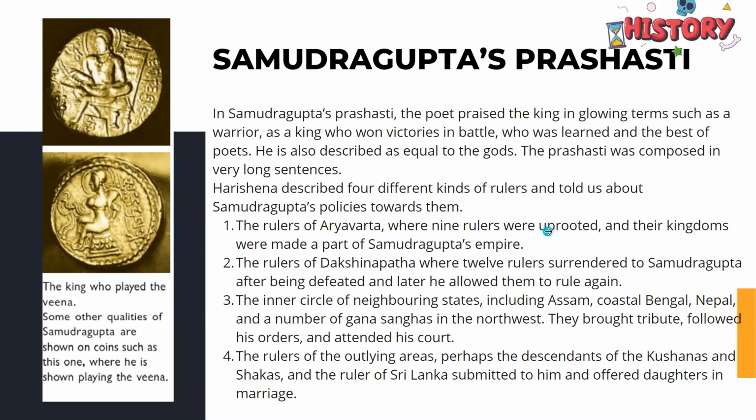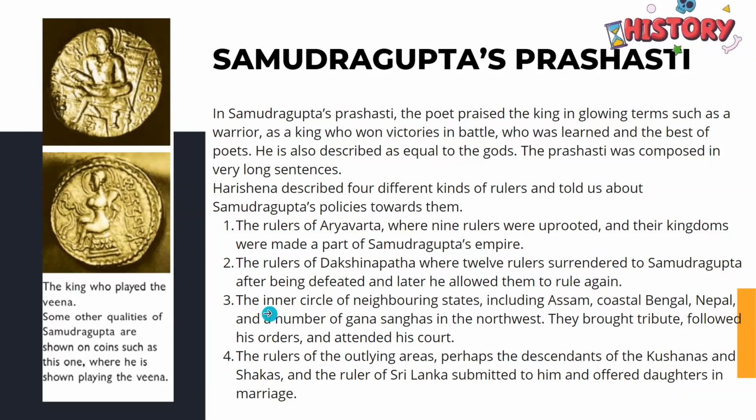They were being uprooted by Samudragupta, and his kingdom was established over there. Okay, and then came the rulers of Dakshinpat. In Dakshinpat there were 12 rulers, and all 12 of these rulers surrendered themselves to Samudragupta and also got defeated. However, after defeating them, Samudragupta allowed them to rule again.